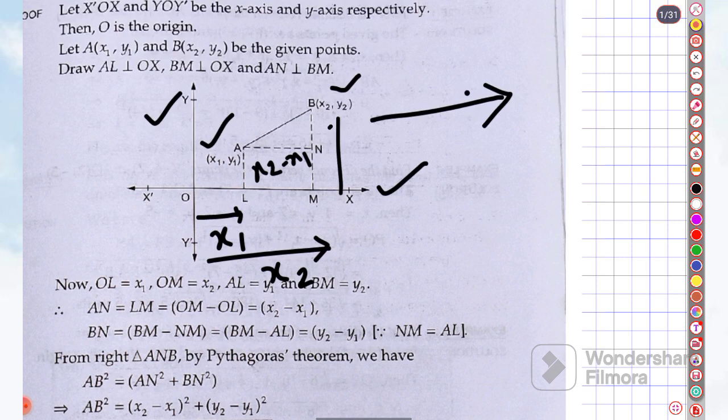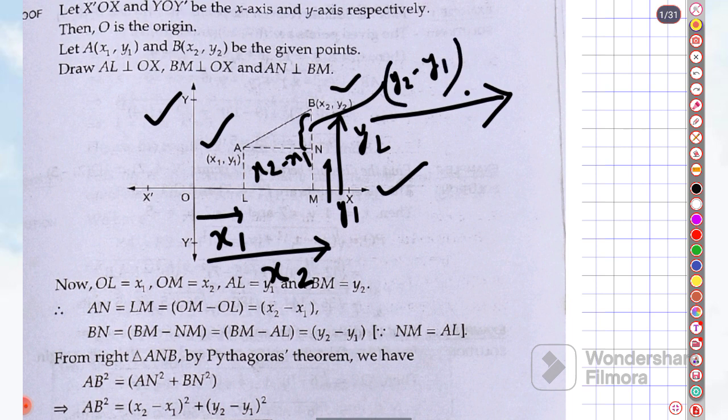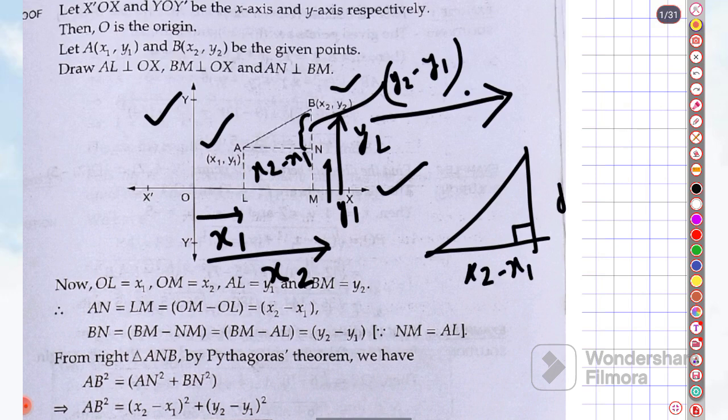Similarly, this height is y2, and this height is y1, so this part will be y2 minus y1. Finally we are getting a triangle, where this is x2 minus x1, and this is y2 minus y1.